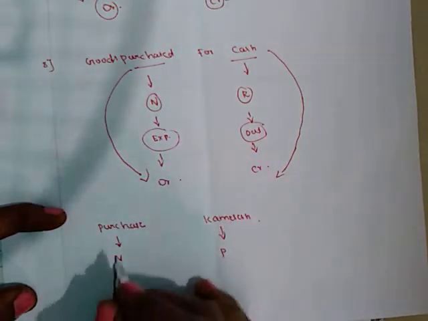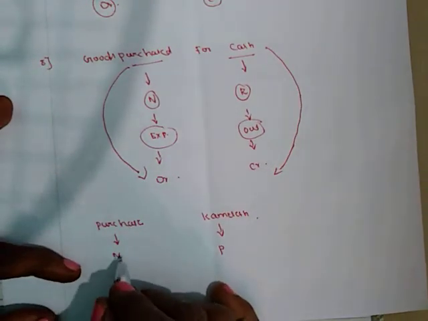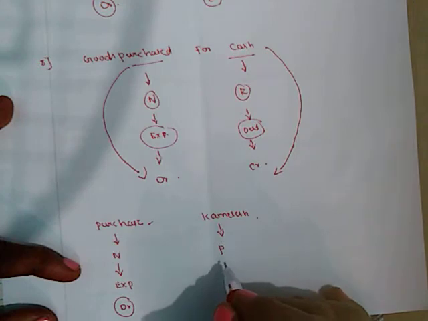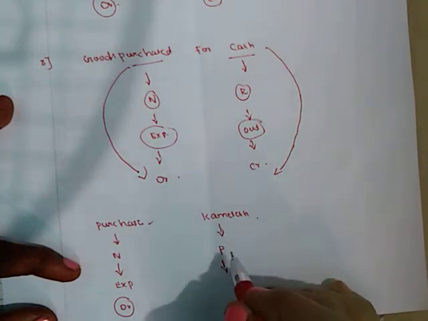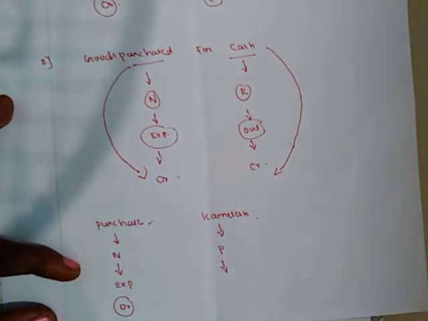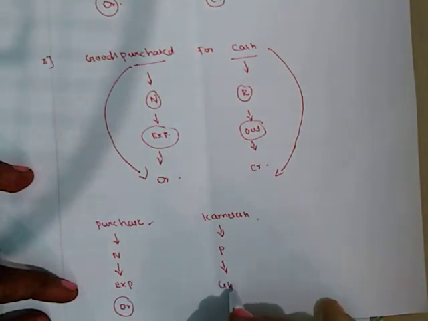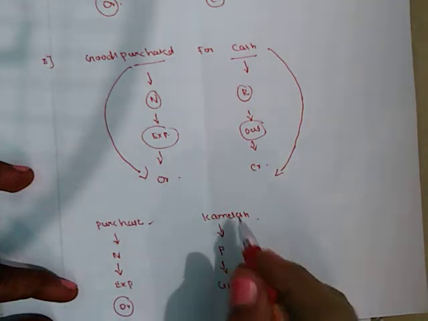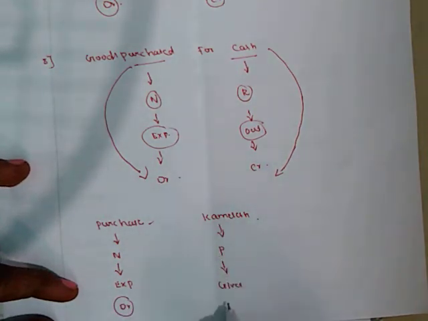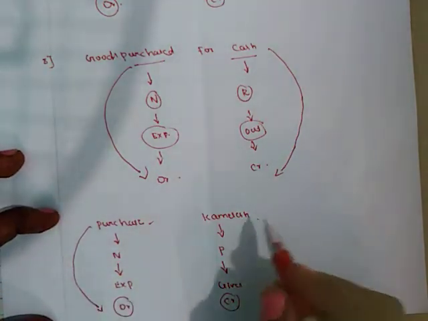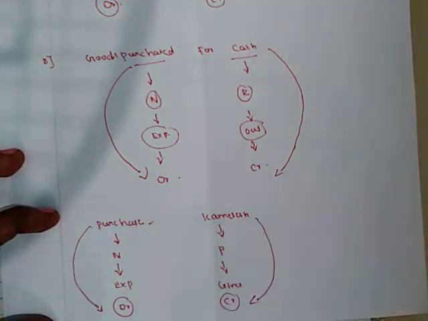Purchase is an expense, so it should be debited. What about Kamalesh, receiver or giver? Kamalesh is the giver here. We purchased goods from Kamalesh. Credit the giver. So debit purchase account and credit Kamalesh account.